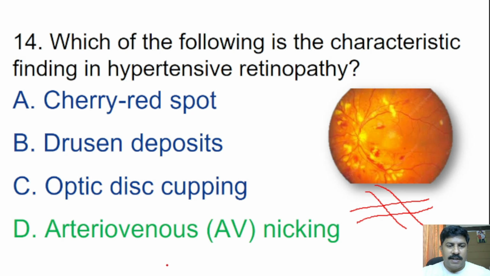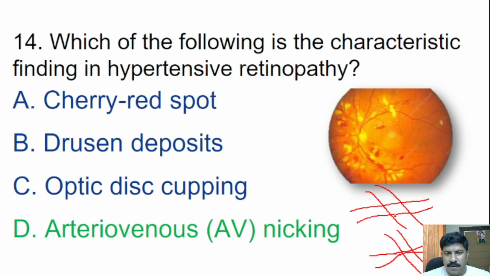In arteriovenous AV nicking, the vein is compressed by the arteriole. It will lead to an hourglass-like structure in the vein. So this is known as arteriovenous nicking.